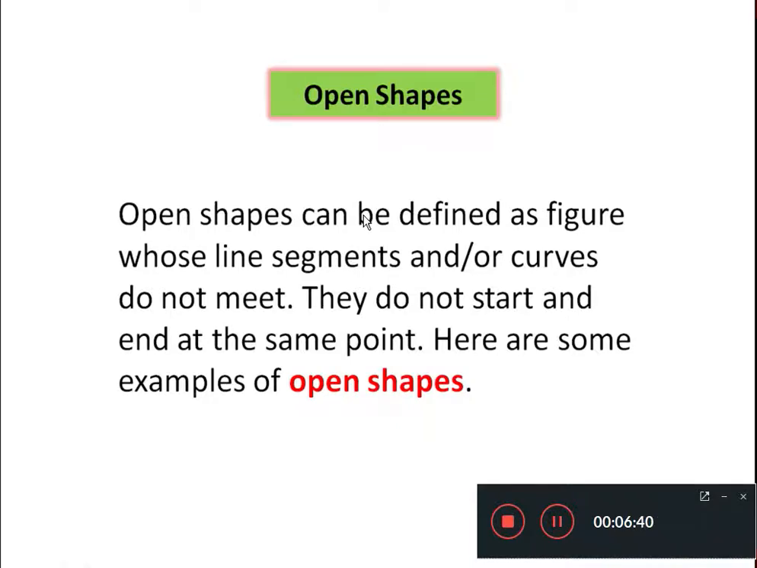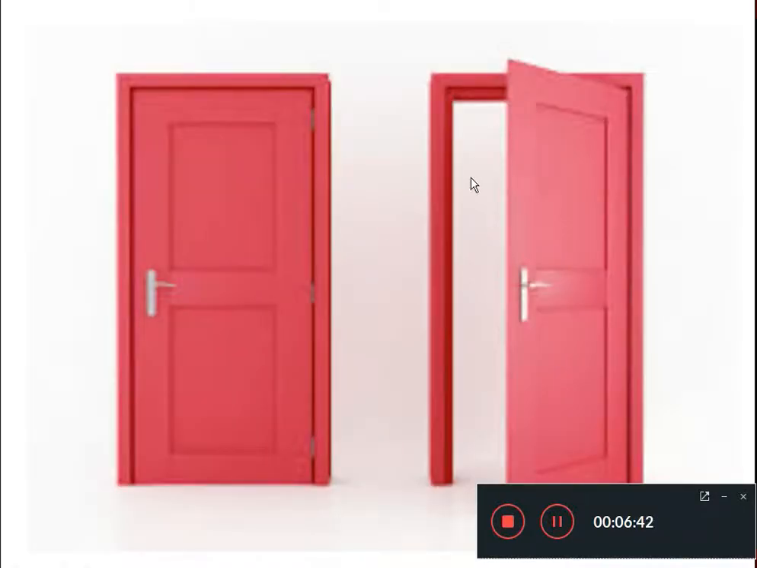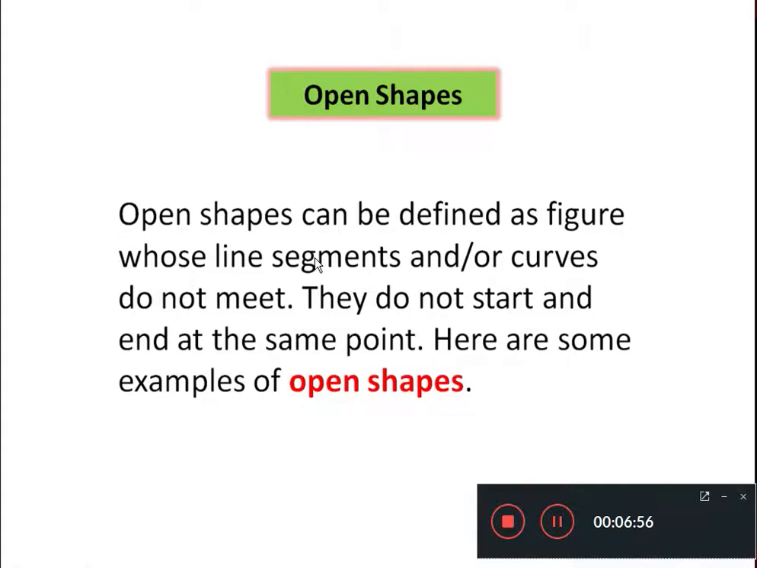Now again we are going back to our door. This is the open door. Keep in your mind, this is the open door. In an open door, all parts of the door are not interconnected. They are not meeting together. That's why this door is open. So by using this door diagram, or the picture of the door, we will try to understand this definition.